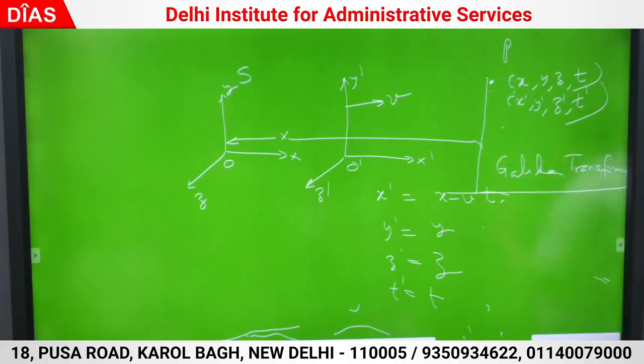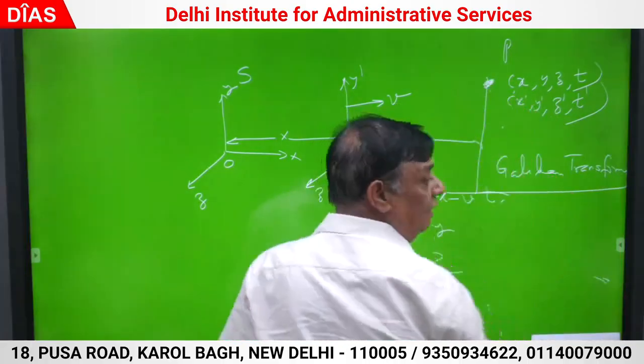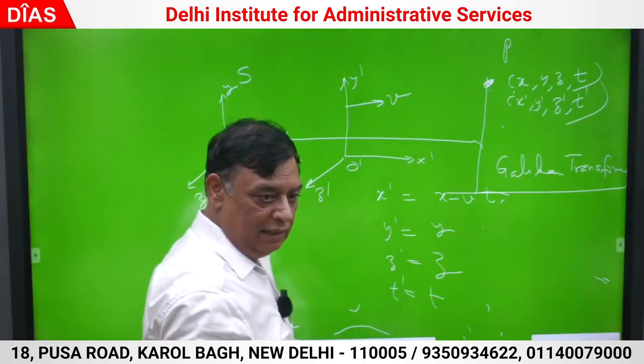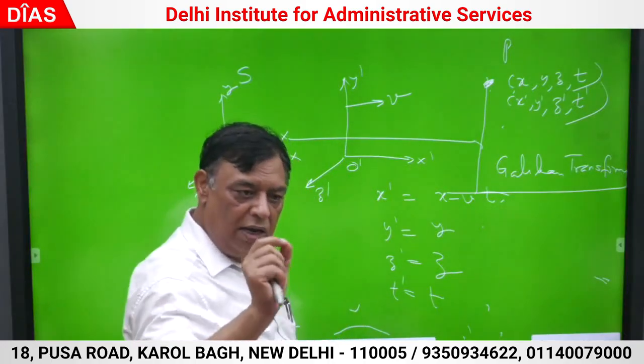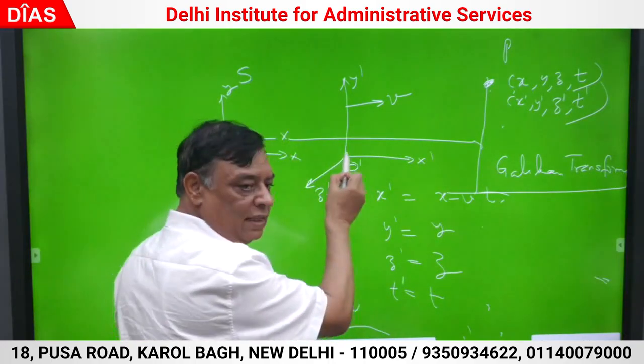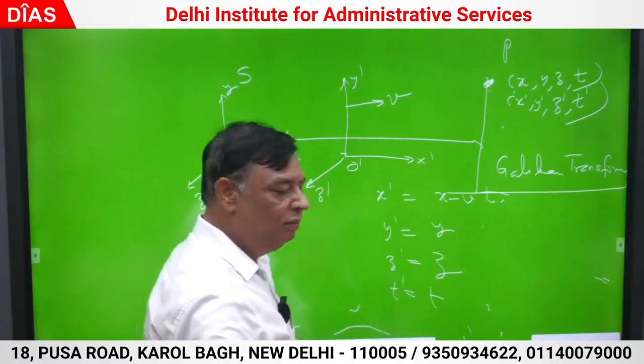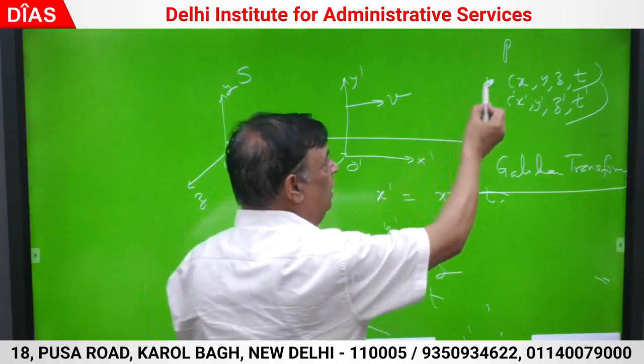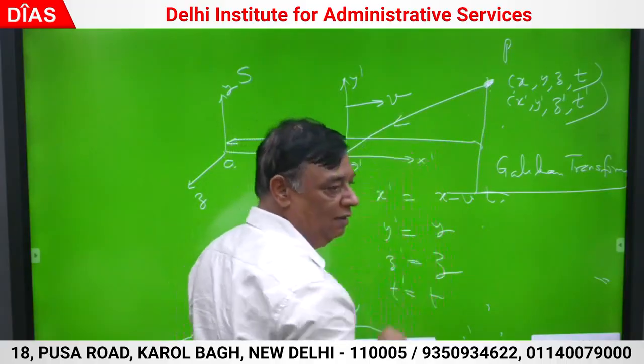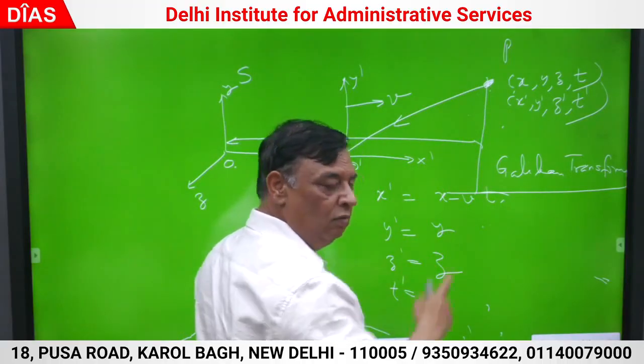So what will happen? If the light signal is there, for all inertial frames, for observer O dash as well as for observer O, light will be traveling by the same velocity. Good. So try to appreciate, this is the path by which light will travel. What is this distance?